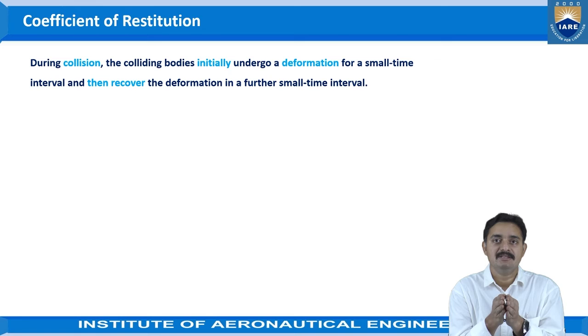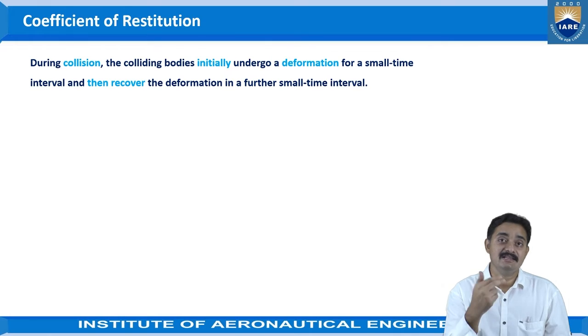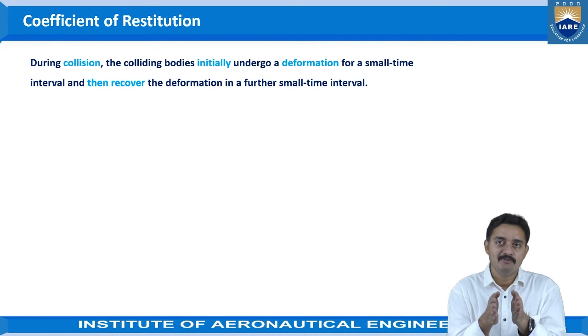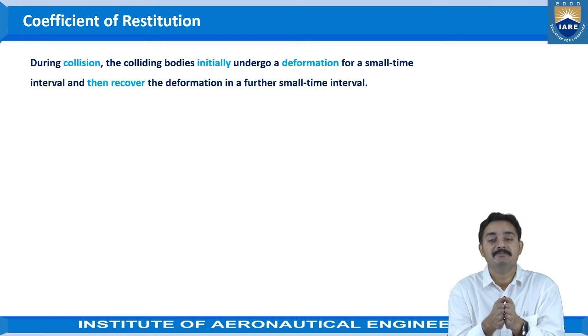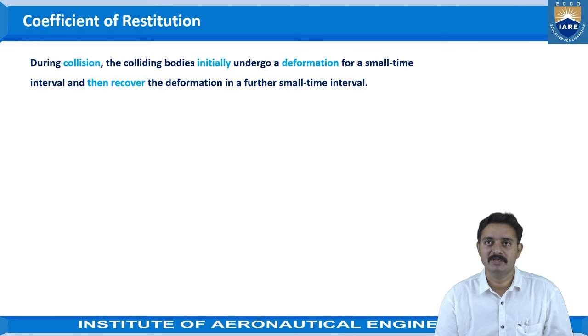In between the compression or contacting of the bodies and the separation of the bodies, there would be a small interval of time. In that time, there are two phenomena happening, before the complete deformation of the bodies and after the deformation of the bodies, which are termed as the two cases.